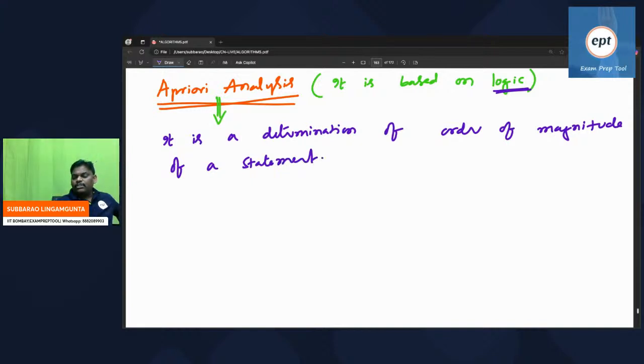What exactly does it mean? I am going to explain. Priori analysis is nothing but a determination of order of magnitude of a statement.